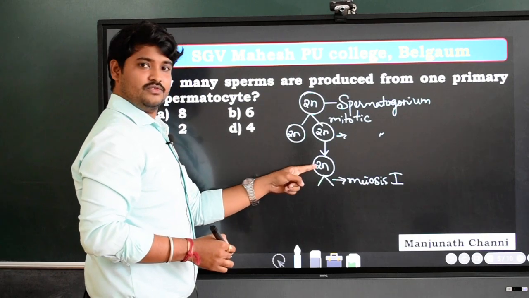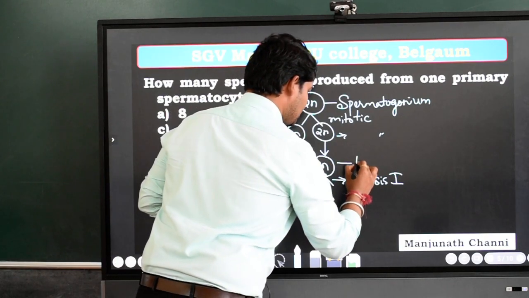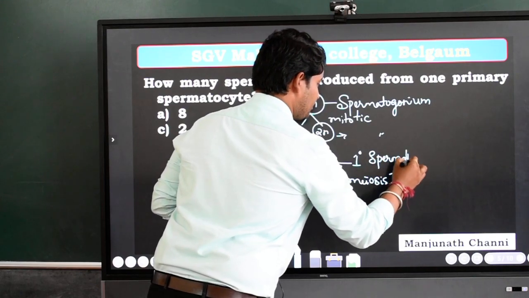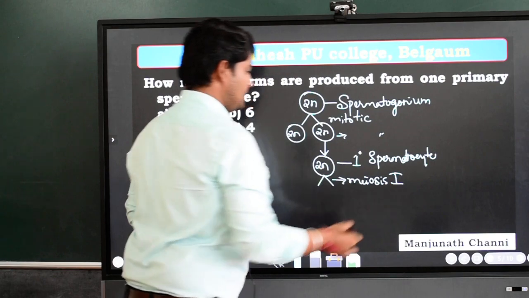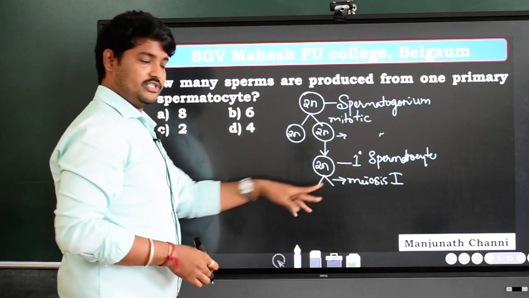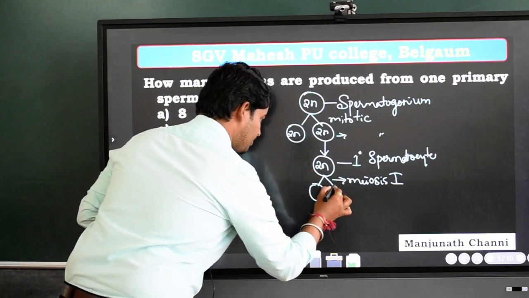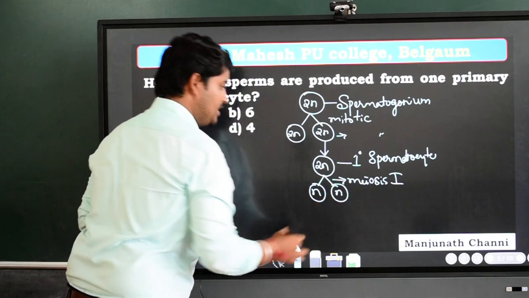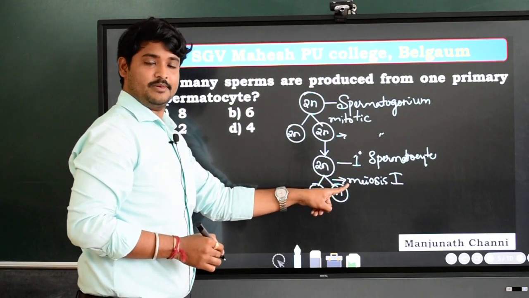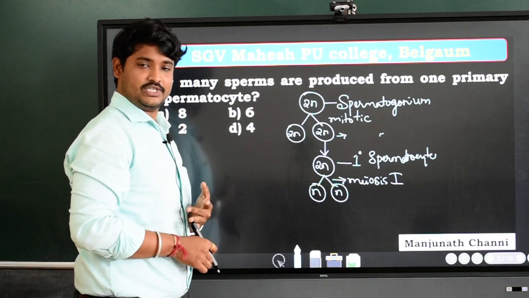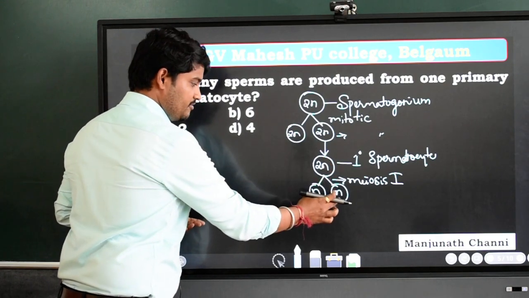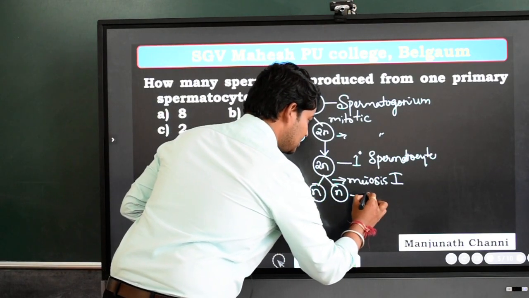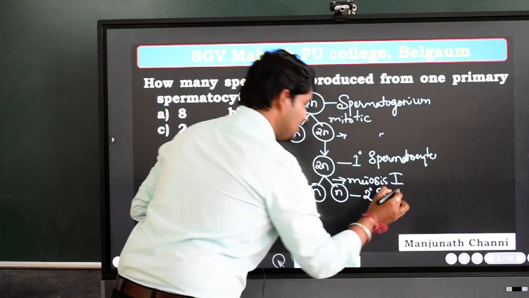The cell which undergoes first meiotic division is called primary spermatocyte. Is that clear? By means of undergoing meiotic division, what will happen? Two daughter cells are formed with haploid condition, because meiosis has taken place, that leads to reductional type of cell division. Due to reductional type of cell division, two haploid cells will be formed, and these haploid cells are called secondary spermatocyte.